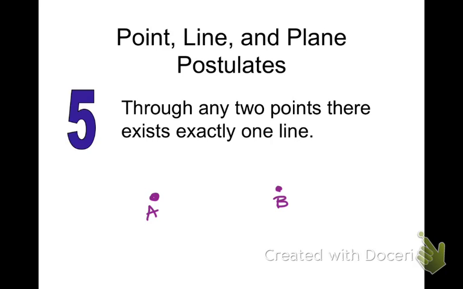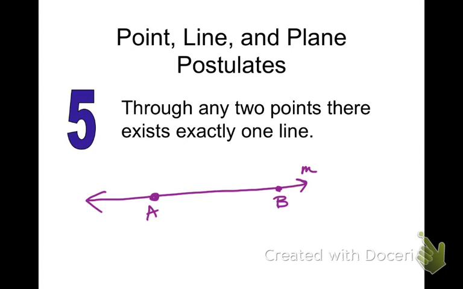Through any 2 points, there exist exactly, oops, I wasn't even close to going through my 2 points. I can do better. There exists exactly one line. Let's name it line M. Is there any way to connect those 2 points using a different line? Yes? No? Can I connect those 2 points using any other different line? No, because I would just keep retracing the same line, right?